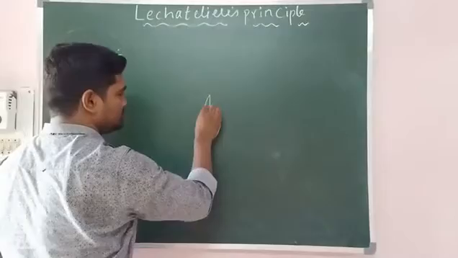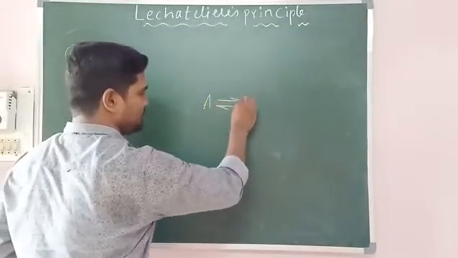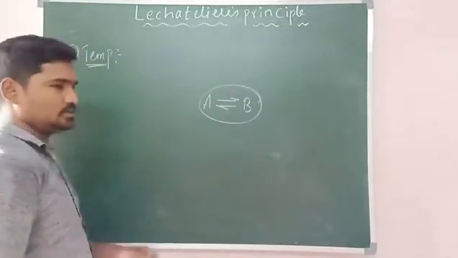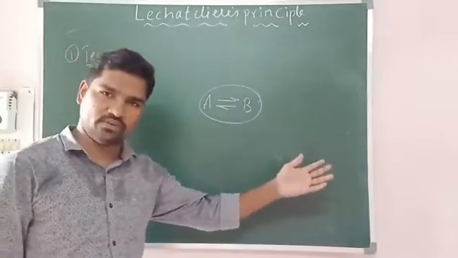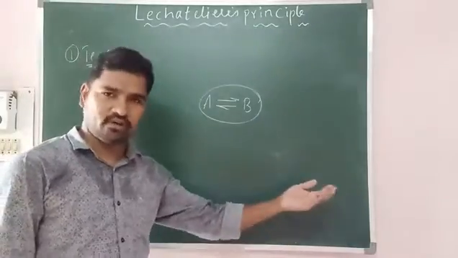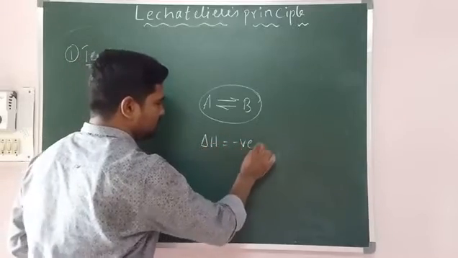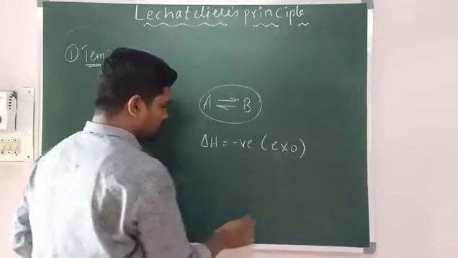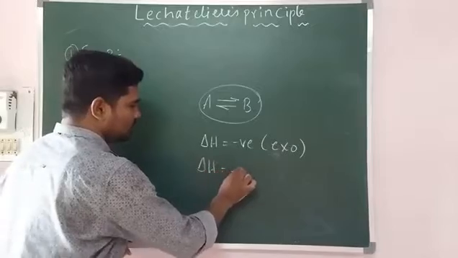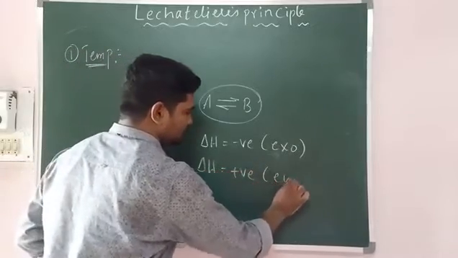Let us take a system which is in equilibrium. This system can have forward exo or backward exo, forward endo or backward endo. So simply I am writing that delta H negative means exothermic, and delta H positive means endothermic.